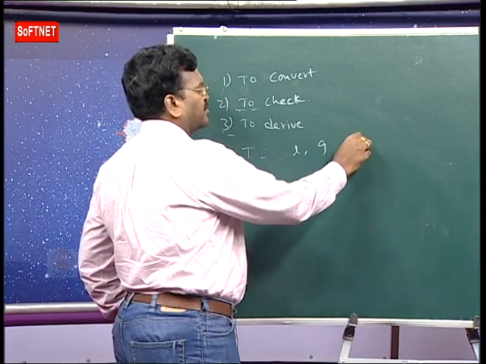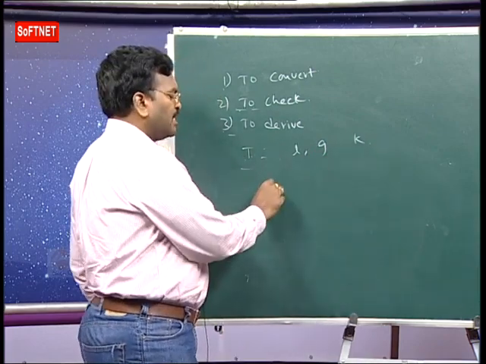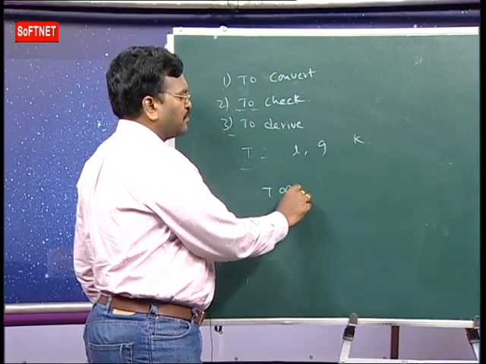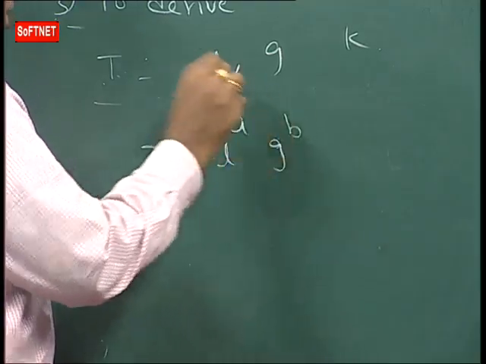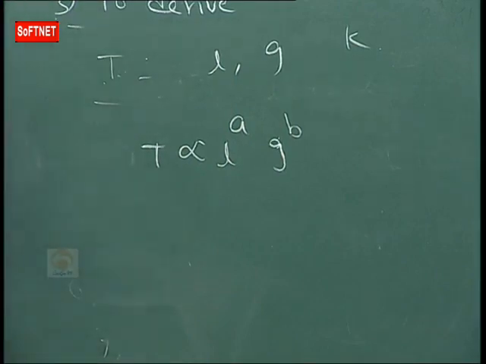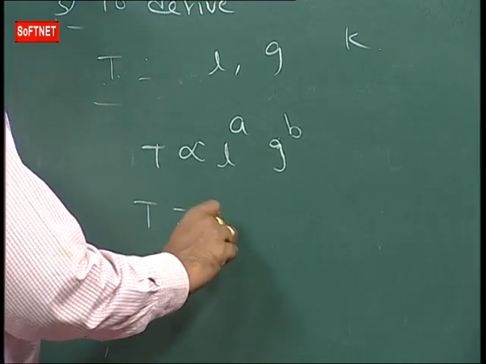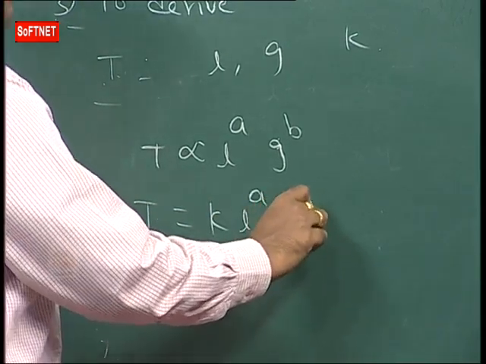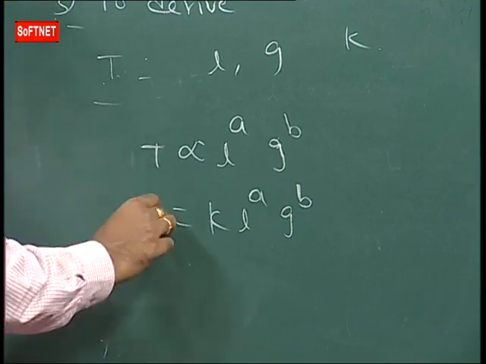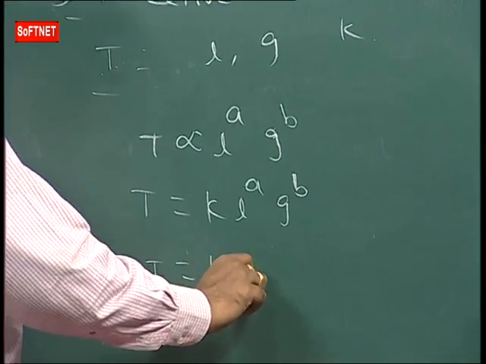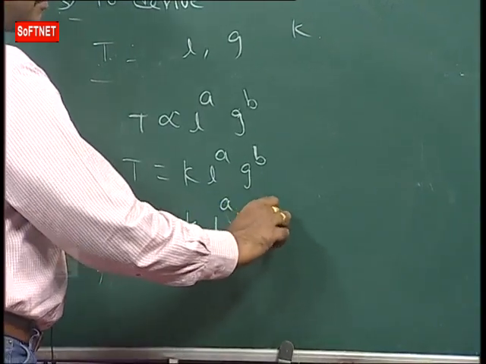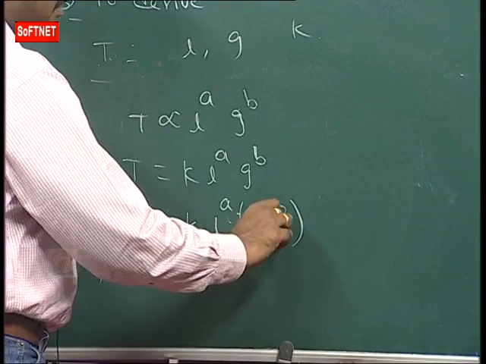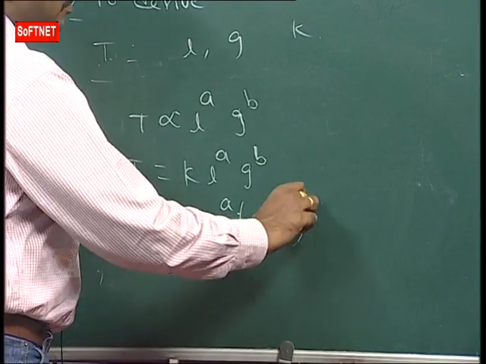K is the proportionality constant. So what do we take now? Time period is proportional to, we take like this, ath power of length, bth power of g. Time period depends on ath power of length and bth power of g. Now T is equal to k into L power a, g power b. We write dimension formulas now. What is the dimension formula for time period? T only. For k, none. Dimension formula of length, L. Dimension formula for acceleration due to gravity: L t power minus 2, whole power b.